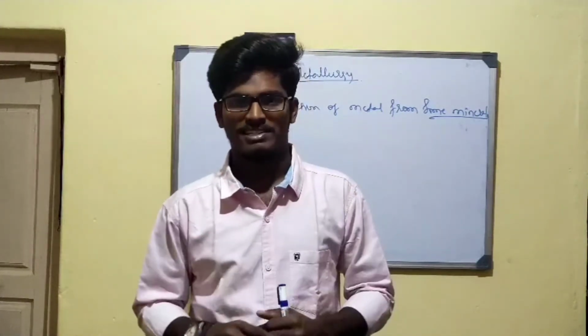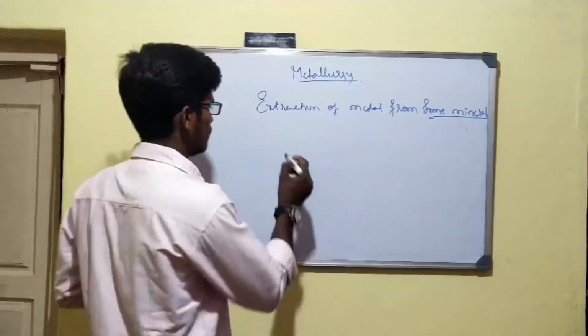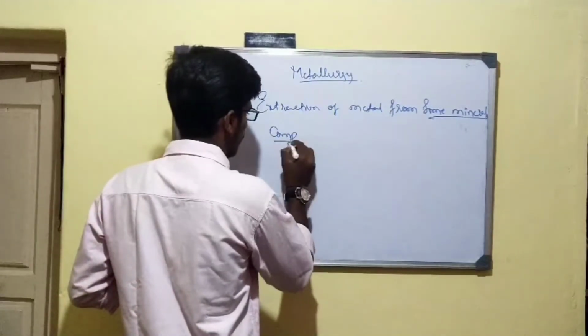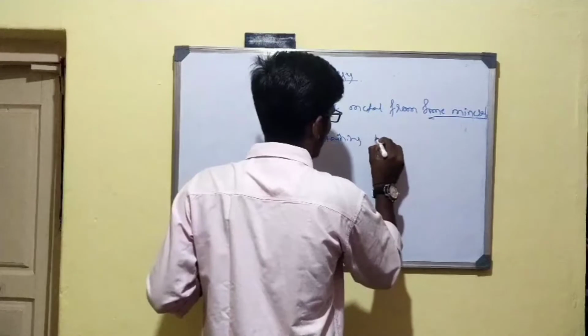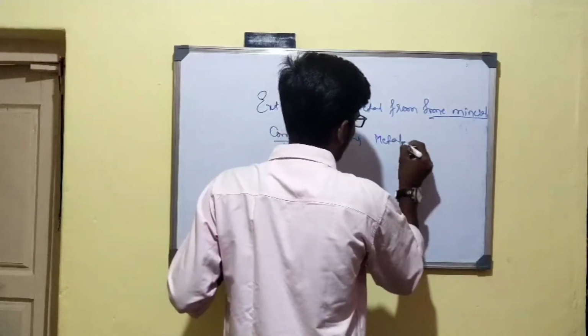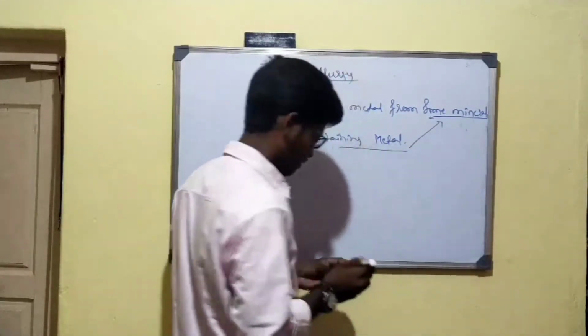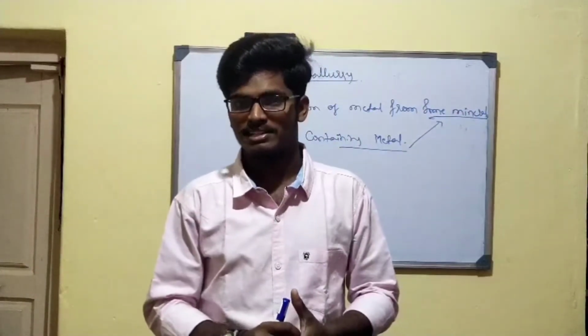What do you mean by minerals? Minerals are naturally occurring chemical substances which you are going to find in the earth crust. Or you can say that a compound containing metal is what we know as a mineral. They are naturally developed, naturally occurring in the earth crust.